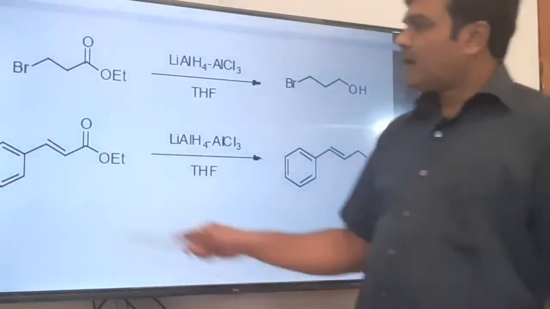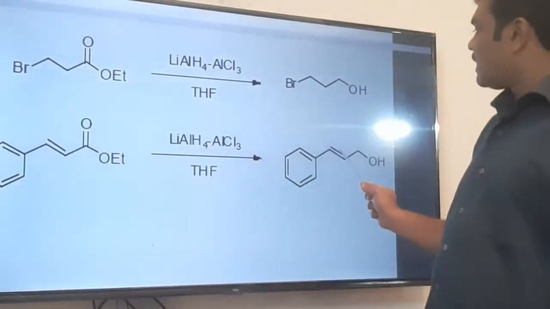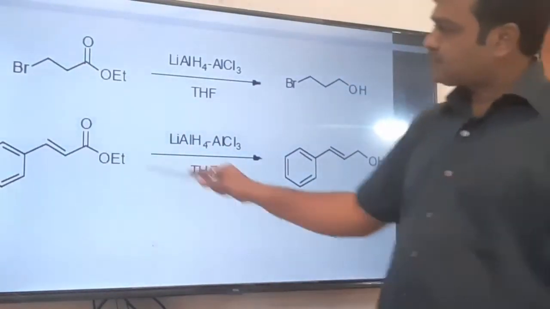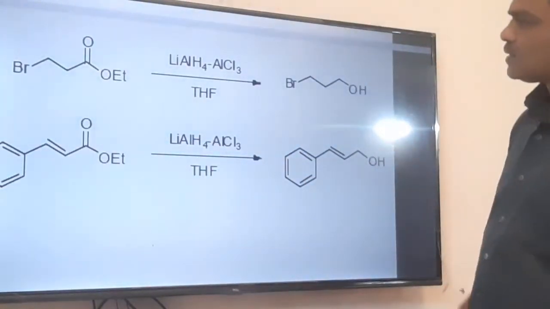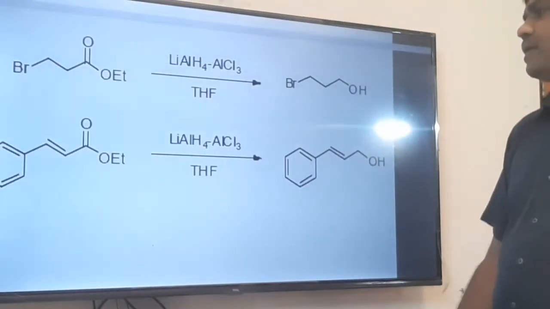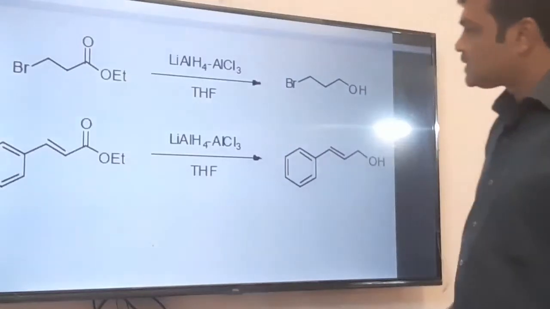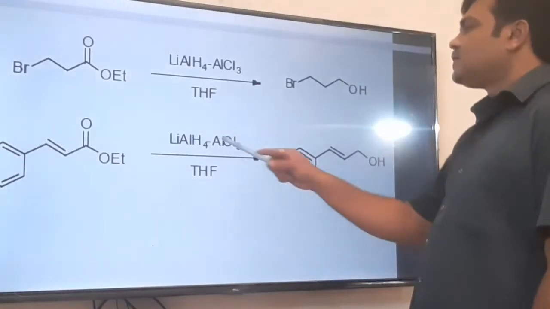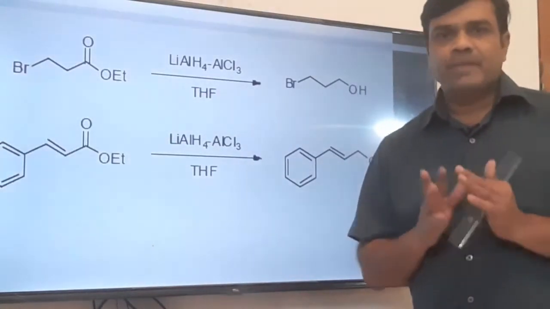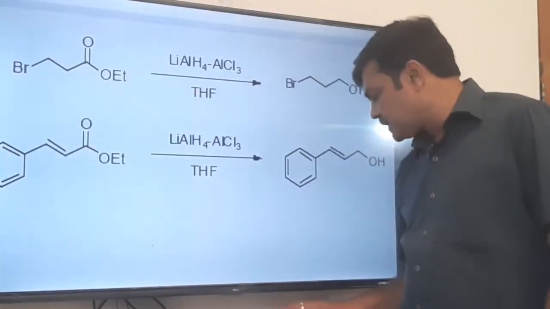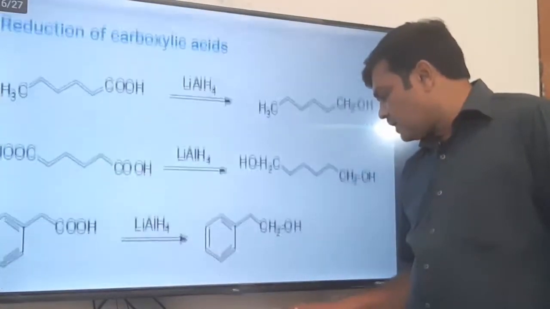But here, although there is an electron withdrawing group, that is the phenyl group, the carbon carbon double bond is not reduced, only this ester group is converted to CH2OH, that is a primary alcohol functional group. Why is this carbon carbon double bond not reduced even though an electron withdrawing group is present at the conjugation? It is due to this combination, lithium aluminum hydride and aluminum trichloride. Okay, so you have to just remember these particular examples.